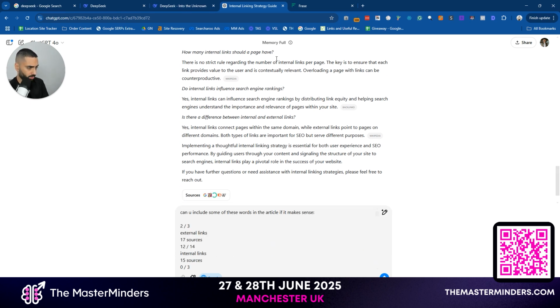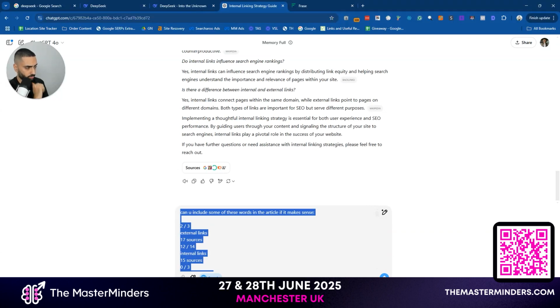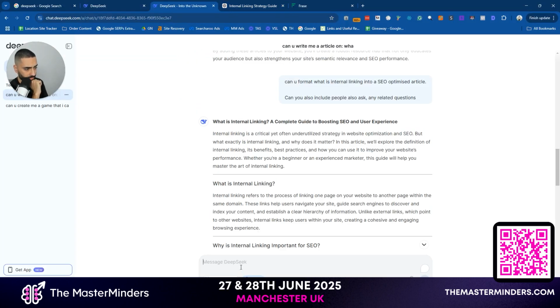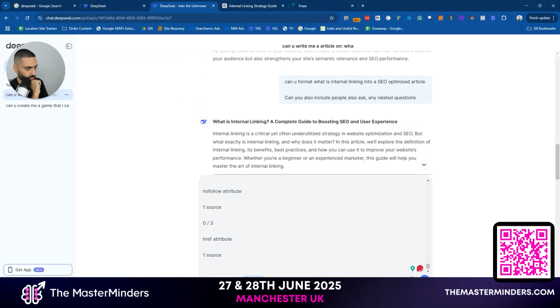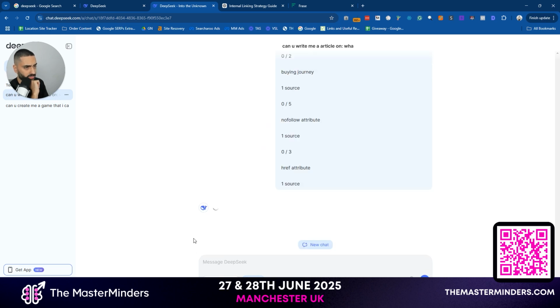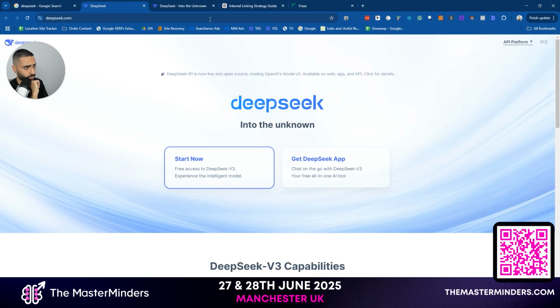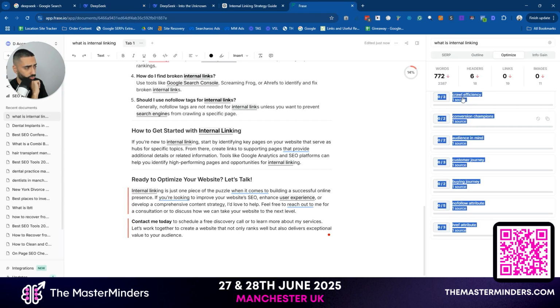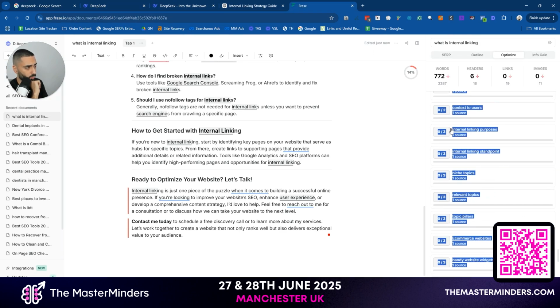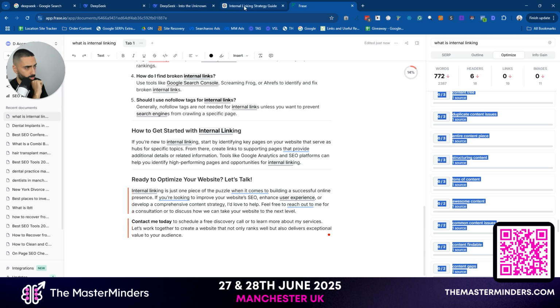And what we'll do is we'll also use the exact same prompt in DeepSeek as well. And we will see what it comes back with. But initially, the actual DeepSeek article does score a little bit less than the OpenAI article.